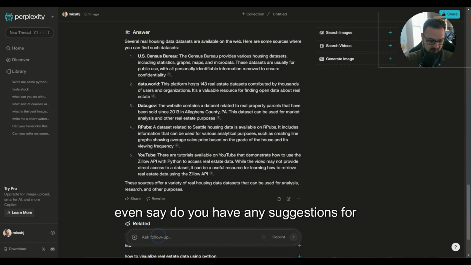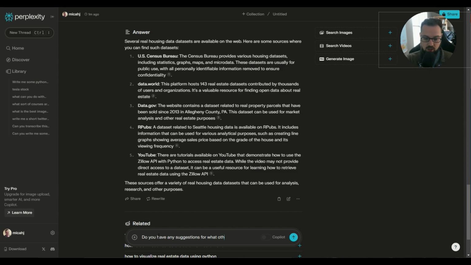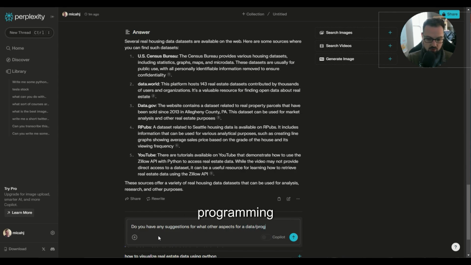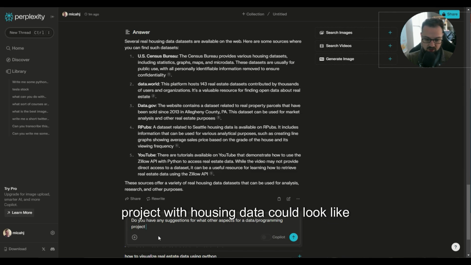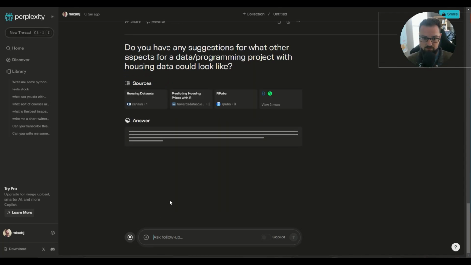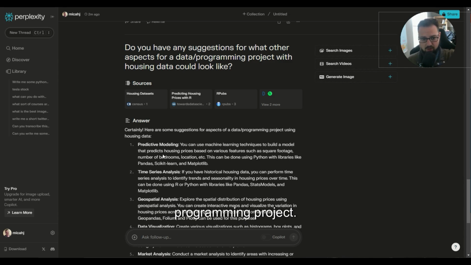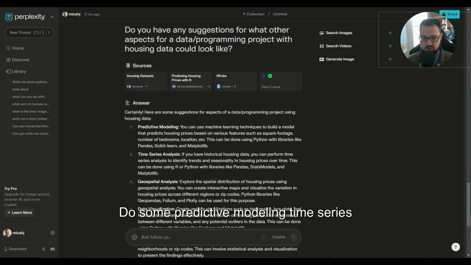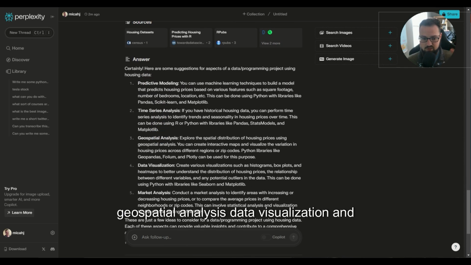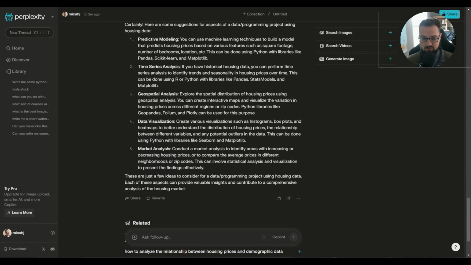What I could do from here is I could even say, do you have any suggestions for what other aspects for a data programming project with housing data could look like? Okay. So it's basically going to say, hey, here's some things that you could do for that programming project. You could do some predictive modeling, time series analysis, geospatial analysis, data visualization, and analyze the market. There's a couple different things here that it's giving us, all very good.